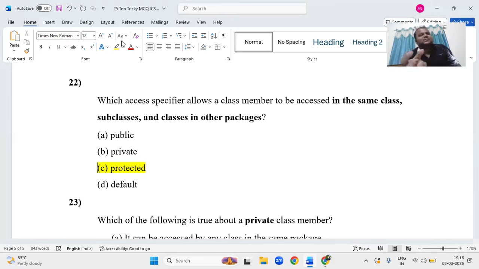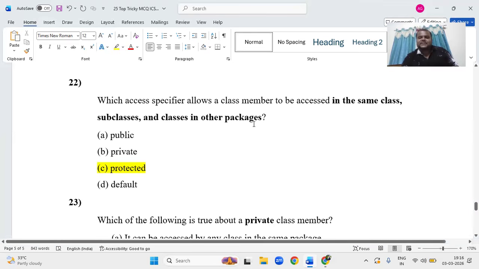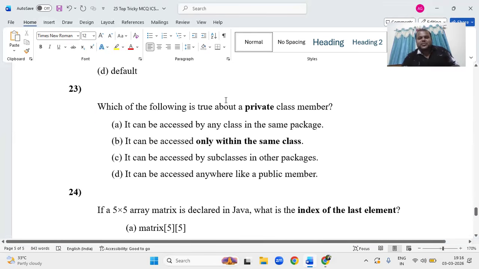And another question you can expect: public is the most accessible with the least restriction. Yes, private is the least accessible with the most restriction, right? And another is protected. It is related to inheritance and subclasses. We use all of that in 12th. In 10th you only need to know this much.